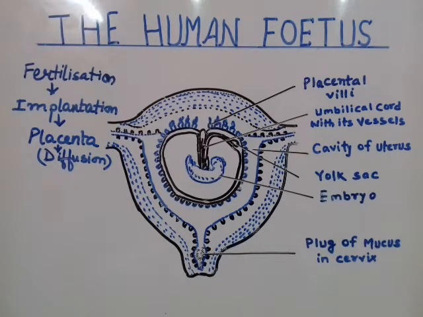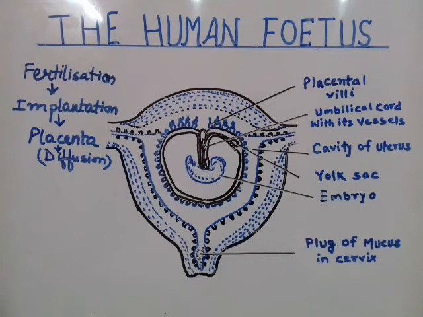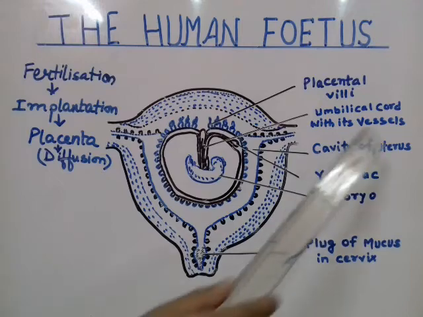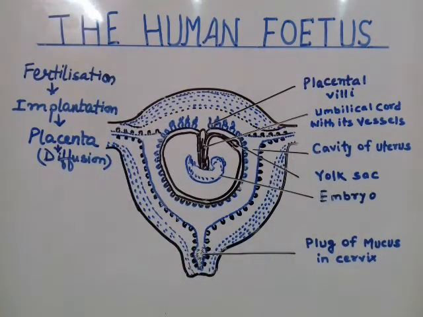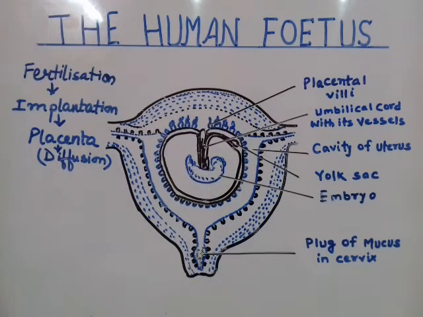That means from the placenta, through diffusion, the respiratory gases, for example oxygen, get into the fetus body from the placenta, and carbon dioxide from the fetus goes out via the placenta. The structure that brings all these necessary things to the fetus body is a cord-like structure, an assemblage of blood vessels, arteries and veins, called the umbilical cord. So you have to keep it in mind. The umbilical cord, which rises from the navel of the fetus, is very important.